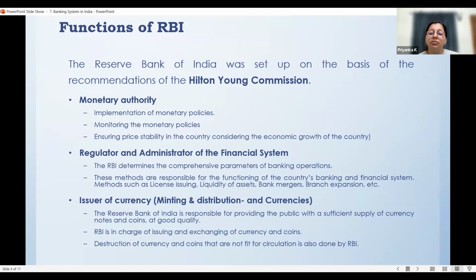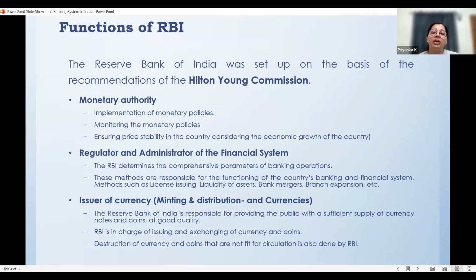So please study this very thoroughly, because there are only 5 or 6 functions of RBI, but each and every function is very important, and you need to have a thorough idea of what these functions are. And this is specifically given in NCERT 9th, 10th, 11th and 12th textbooks. Fundamental knowledge is easily covered in the NCERT textbooks. You can always go back and refer to those textbooks if you are not able to understand it on an advanced level. So to understand the foundational knowledge about the functions of RBI, you can always refer to the NCERT textbooks.